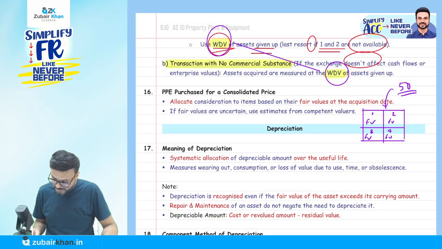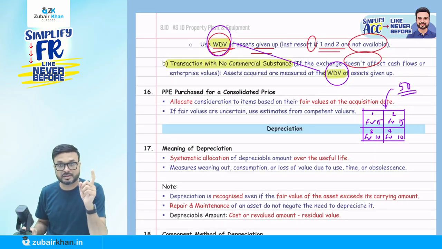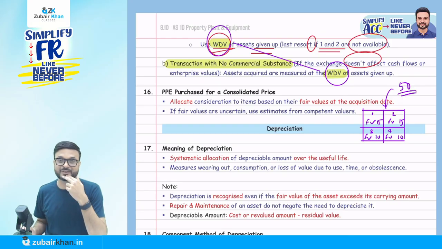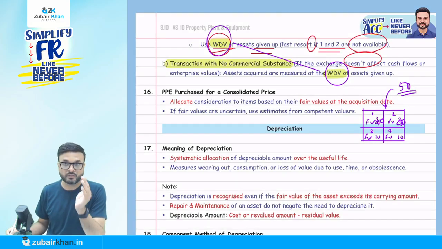Suppose the fair values are 15, 15, 10, 10, in the ratio 3 is to 2 is to 2. If I do the total, 15 plus 15 is 30, plus 10, it is coming to 50 only. Okay, let me change the figures. Let's say 20, 20, 10, 10, which makes 40, 60.